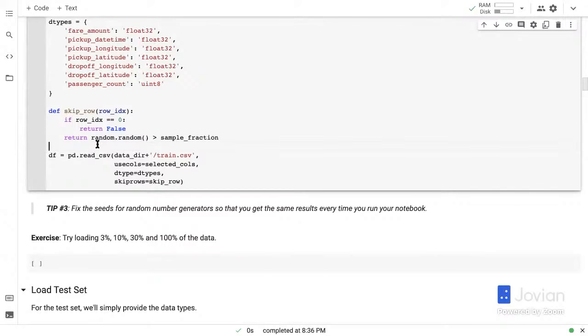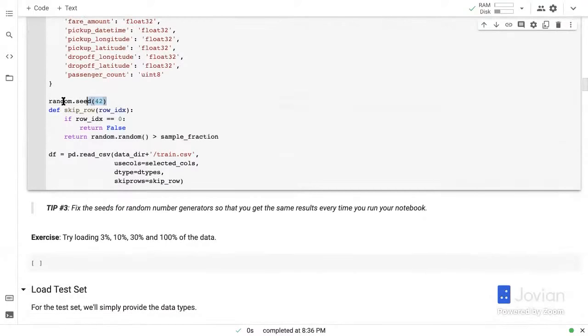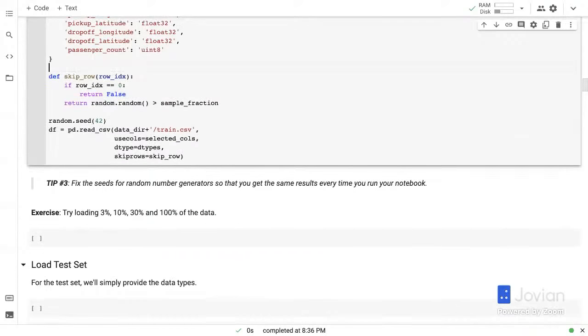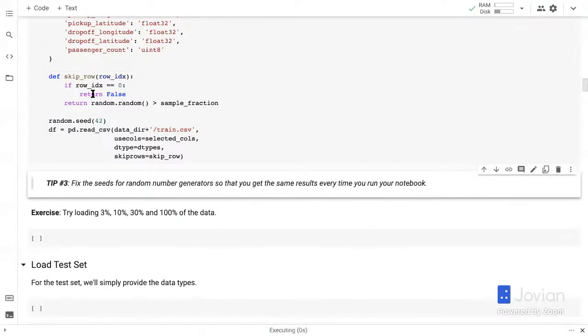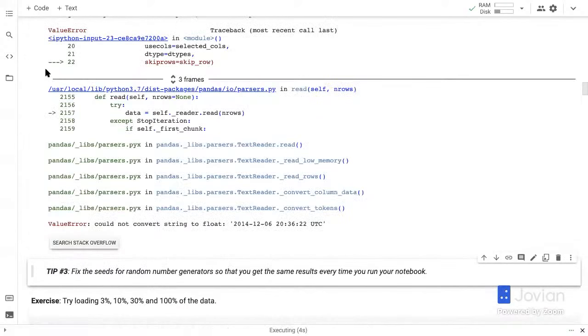Now, one last thing I'm going to do here is I'm going to set random.seed and set it to a particular value. So I'm going to initialize the random number generator here in Python with the value 42 so that I get the same set of rows every time I run this notebook. So I encourage you to learn more about seeds. And this is going to take